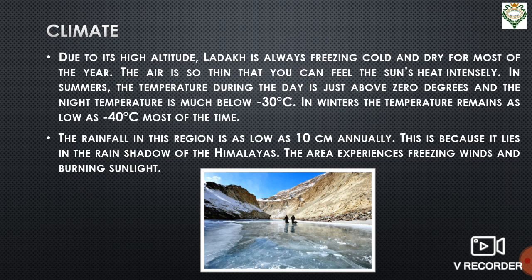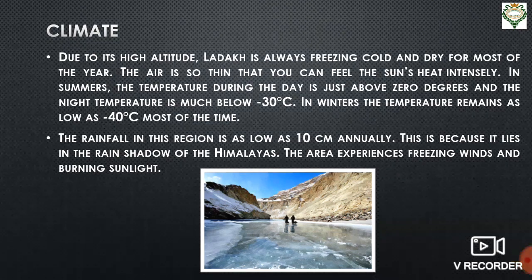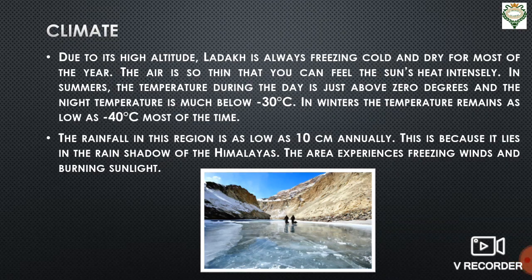Why? It is because it lies in the rain shadow of the Himalayas. What is a rain shadow area? The area or the portion of the mountain which receives very less rainfall is known as a rain shadow area, because the other side of the mountain receives more rainfall. And Ladakh is in the rain shadow area, that's why it receives very scanty rainfall all throughout the year.